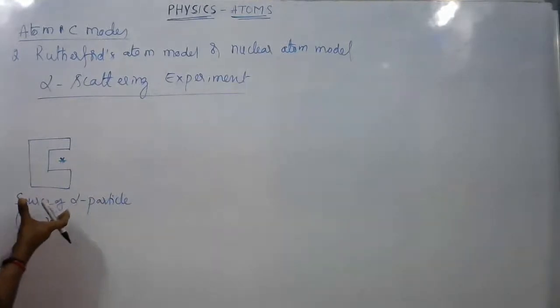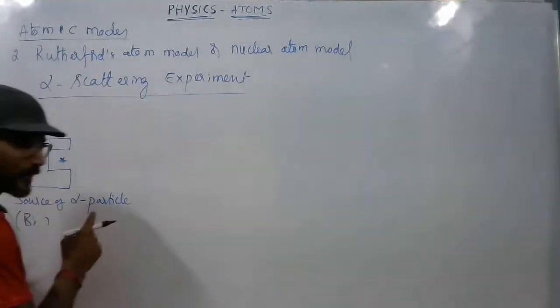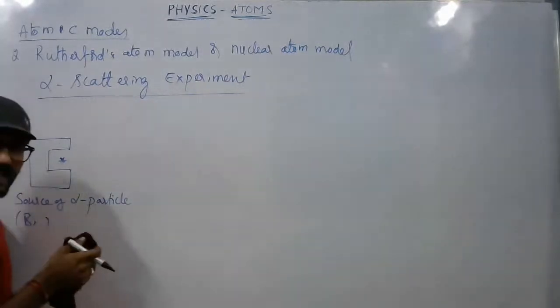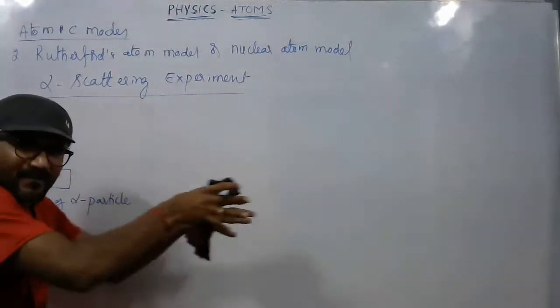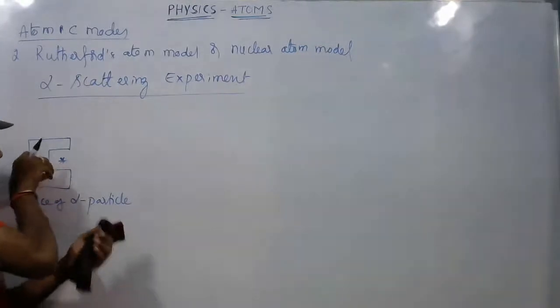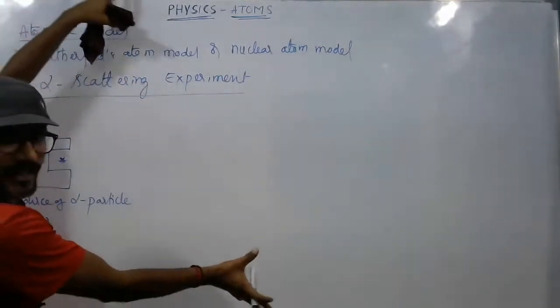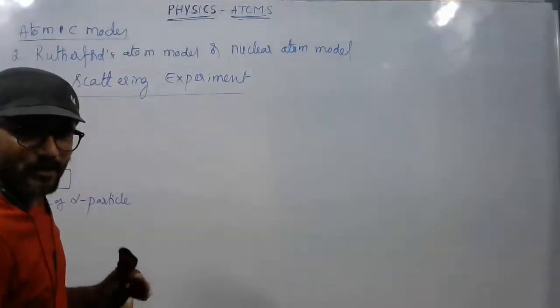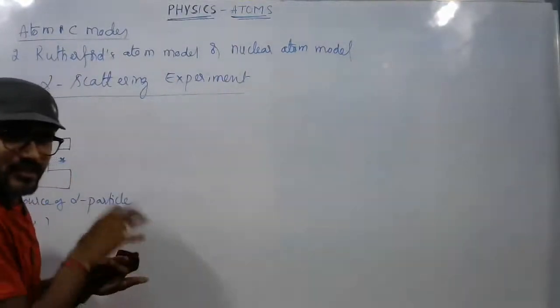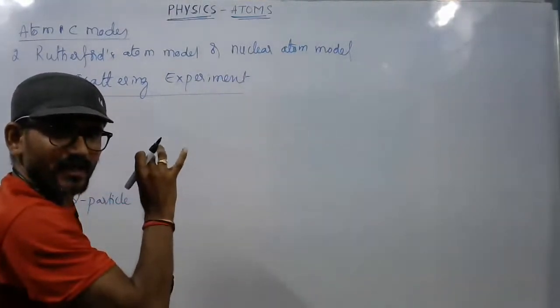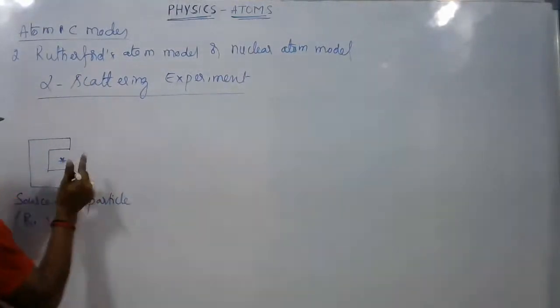This bismuth, a radioactive element, emits alpha particles, and these emitted alpha particles are made to travel in straight lines like this. Once it emits alpha particles, they may travel in all possible directions, like a bunch. But to avoid this, they are made to travel in a particular direction, like a narrow beam.